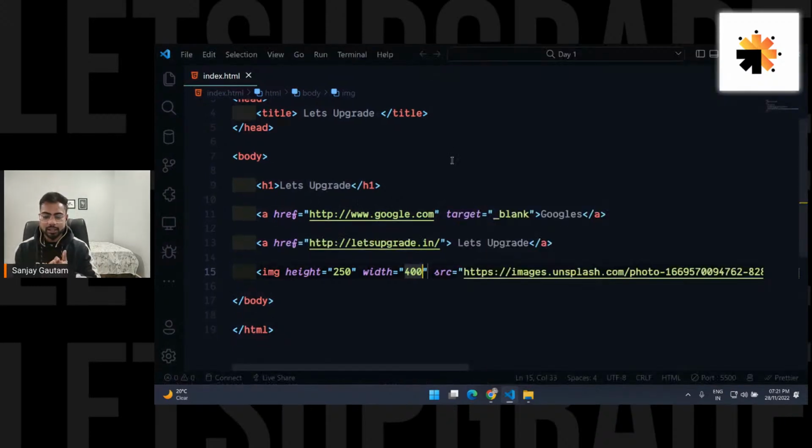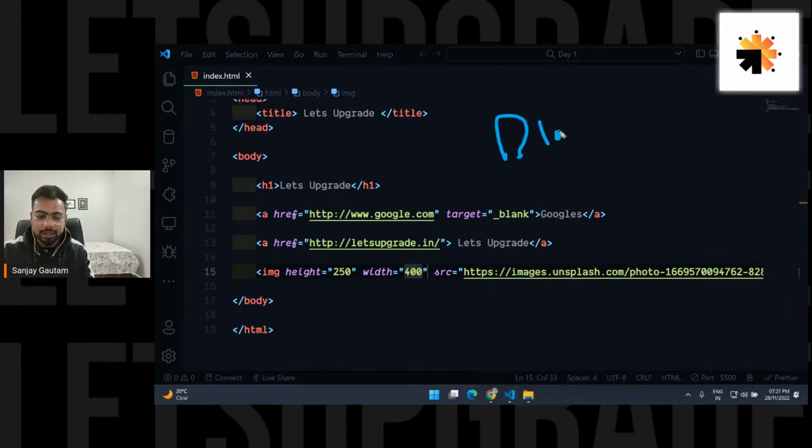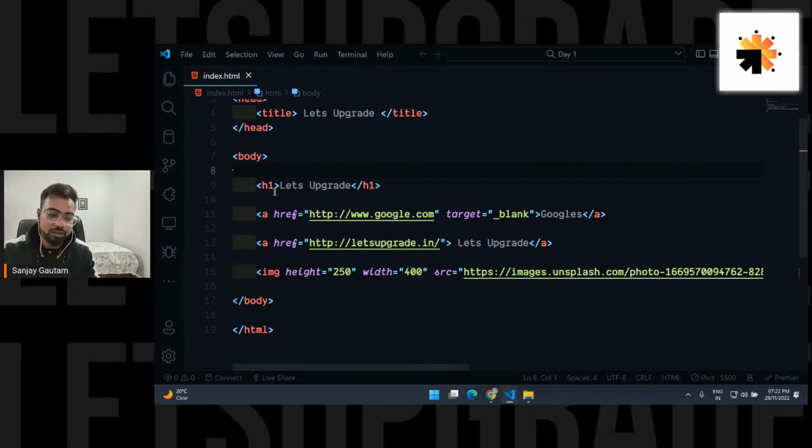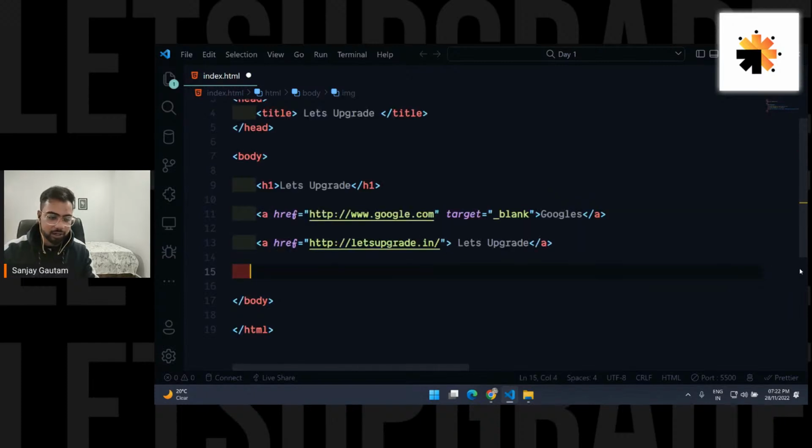But there's one thing that you need to understand, like not all these tags are the same. So we need to understand about something called block elements and inline elements. So it's a very important part that we need to understand about these elements here. So we will do that tomorrow, not tomorrow. Let me try it now, if we can pull it off today only. So let me just remove this image tag for a while.